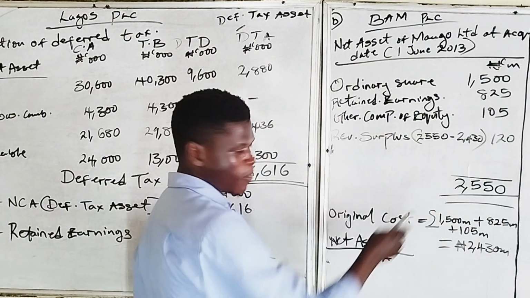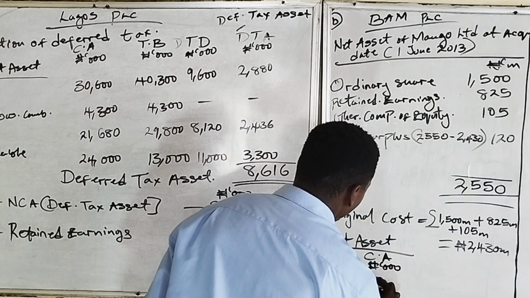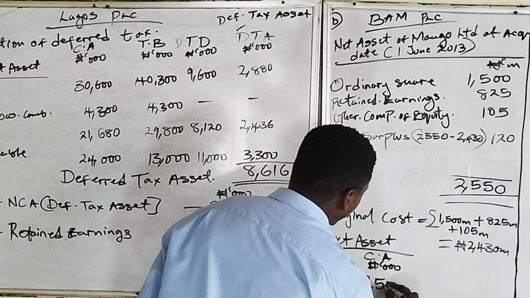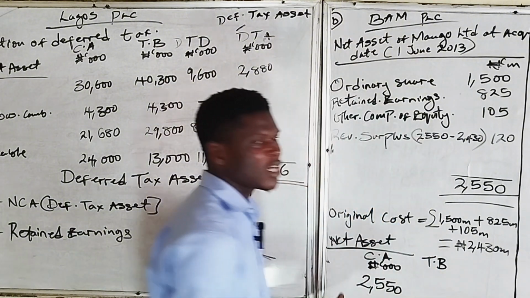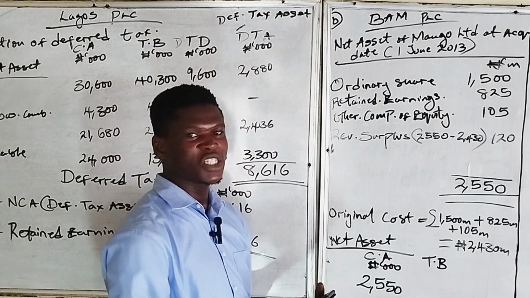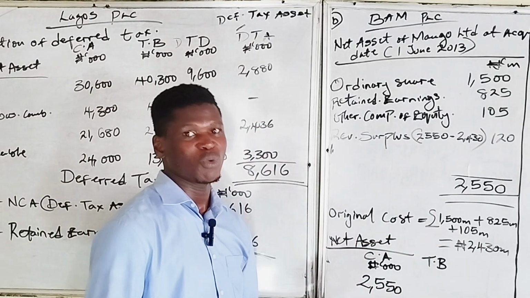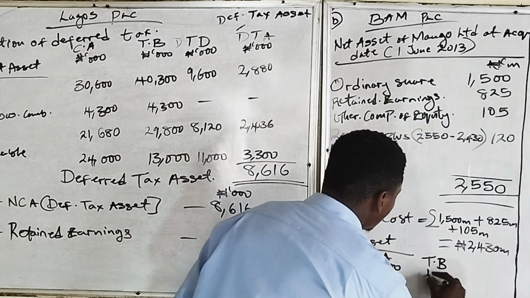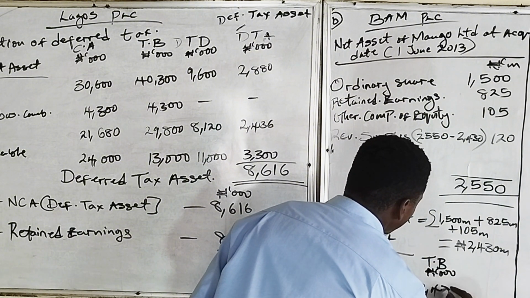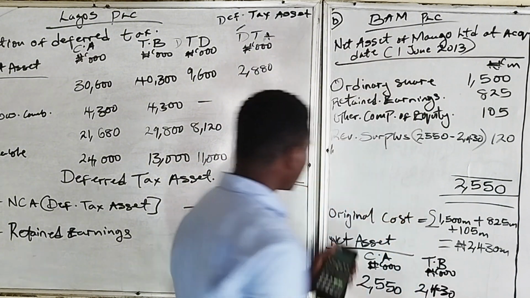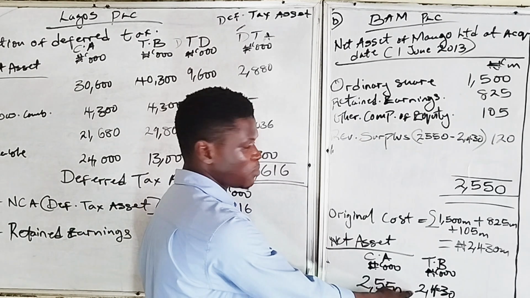So our carrying amount is 2,550,000,000, while our tax base will only include the original cost, which is 2,430,000,000, just like we've explained before. Since this is an asset, the carrying amount is greater than our tax base.